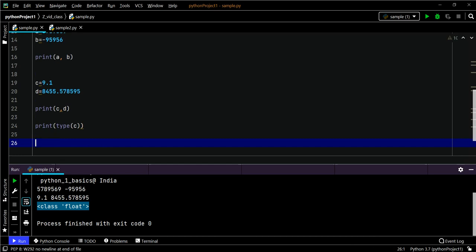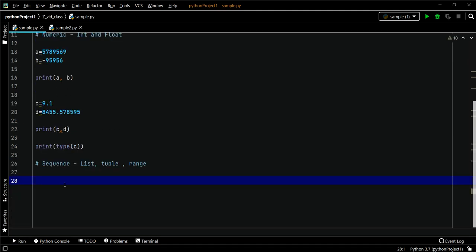The next data type is sequence. In sequence we have three types of data, which are list, tuple and range. Let's see one by one.